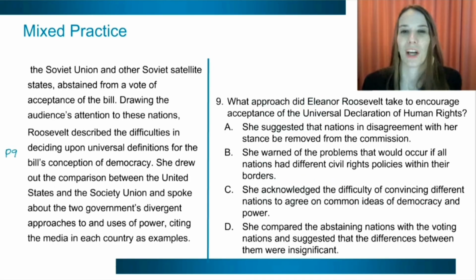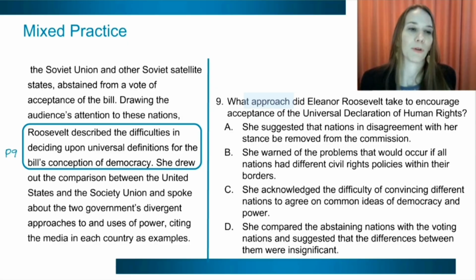All right, let's look at some questions now that are just about passage 2. So what approach did she take, or what evidence did she present? What types of evidence did Eleanor Roosevelt use in this speech to encourage people to accept this and to approve it? Well, she provided some anecdotal evidence, and she also provided some examples. And those examples were on this particular issue.